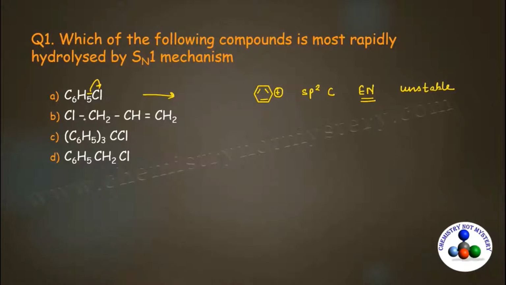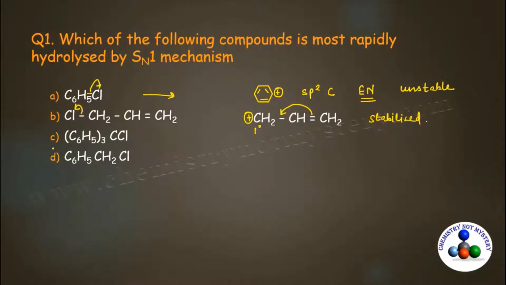Now examine the second option. When this chlorine leaves as a chloride ion, it results in the formation of allylic carbocation. This allylic carbocation is primary carbocation and it is stabilized by the resonance. So somehow it is stabilized by resonance.